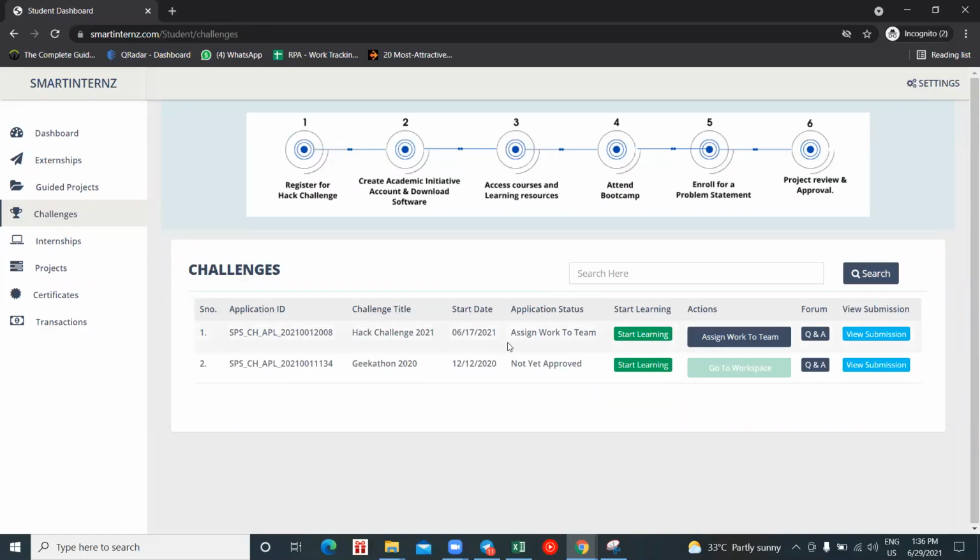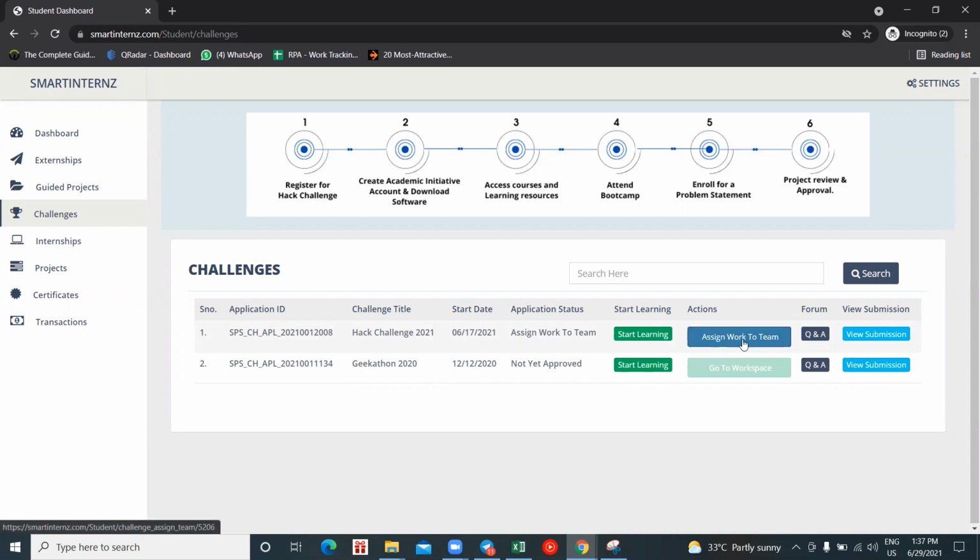Now here you see, once we approve the idea you have submitted, your option has now changed to assign work, and the application status has also changed to assign work to the team. Okay, so if you are working with a team, you have to assign work, like split the work in your team. If you are working individually, you have to assign all the work to yourself. Okay, so let's continue with this assign work to the team.